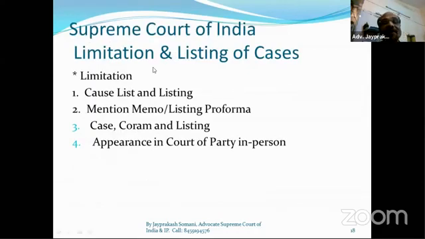Then limitation is there. On average, limitation is 60 days from High Court to Supreme Court. Some tribunals have only 30 days limitation. Some tribunals, like NCLAT to Supreme Court, have a 45 days limitation period. On average, keep in mind, a 60 days period is there. And when the High Court denies you the appeal leave, in that circumstance you get 90 days from the date of the judgment to file the appeal as a special leave petition in the Supreme Court.